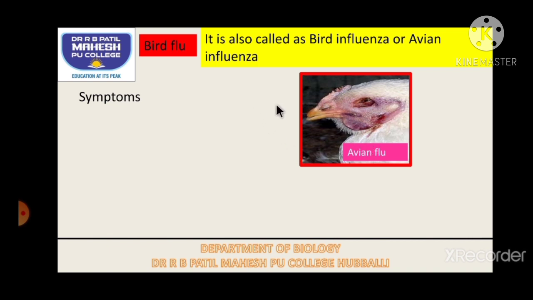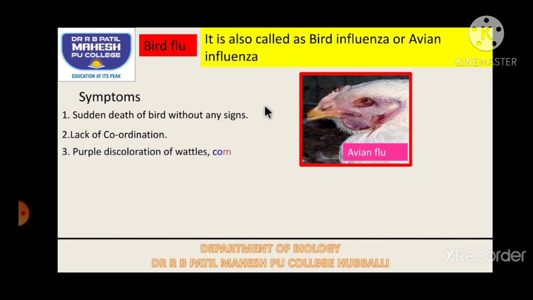So what are the symptoms if our fowl suffers with bird flu? The first symptom, there will be sudden death of the bird without any sign. The second one, the bird will not have coordination with other fowl. Purple coloration, especially on regions like the wattle, comb and legs. Comb, we know this upper region is called comb, whereas wattle is this region. So the lower region is called wattles, and the legs will become purple in color.